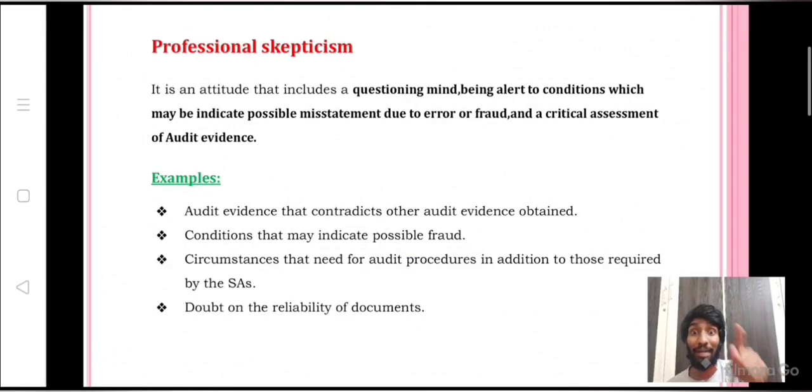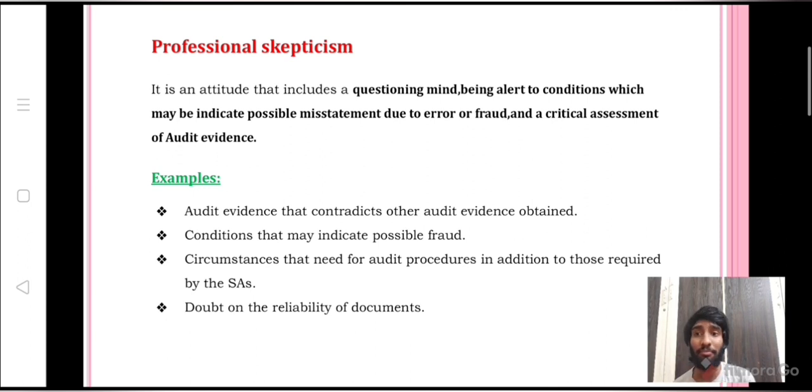Remember, questioning mind. You should have a behavior of questioning mind. When there is an indication of possible misstatement due to fraud or error, you should question. You should be alert to the conditions. Wherever there is a condition which may indicate possible misstatement, you should question, which means you should apply professional skepticism in such situations. And the following are the examples or circumstances where you need to use professional skepticism.